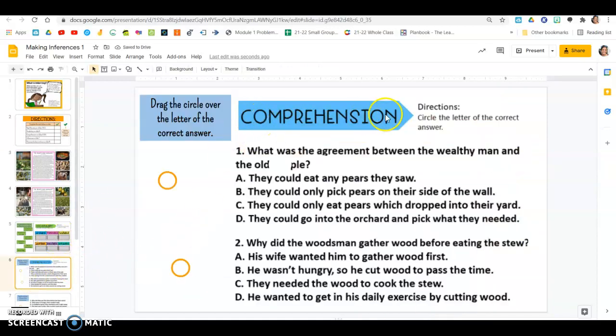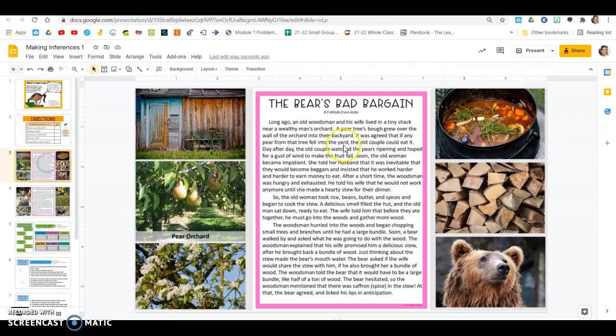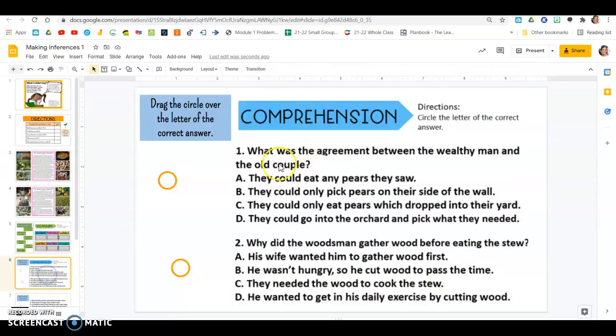After the vocabulary, you have some comprehension. It's asking you questions. Sorry, I need to move this back over so you can read it. What was the agreement between the wealthy man and the old couple? Let's say you're stumped. You can go back to the story and find the part that talked about that, right? Make sure you read every single choice because sometimes they put an answer up top that's kind of right, but you really need to go to the bottom and the last one could be it. Or maybe C or B. Make sure you read through each of them.